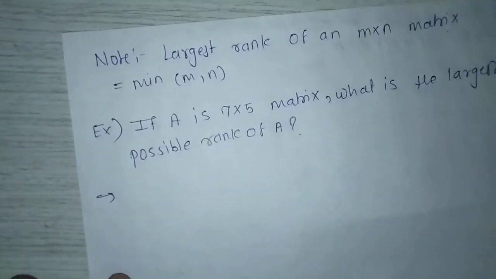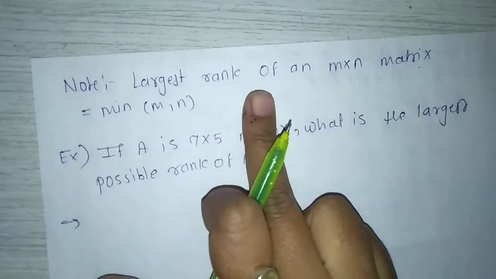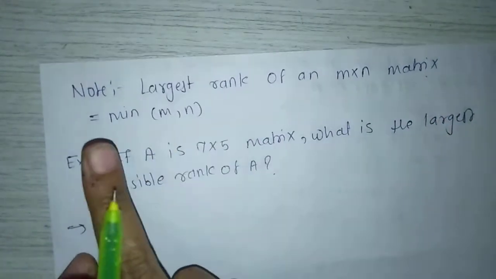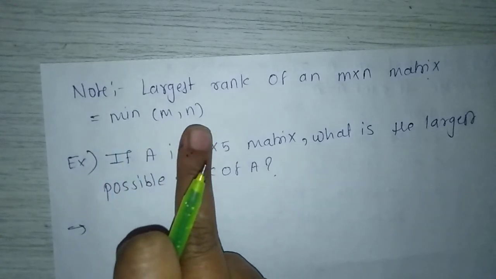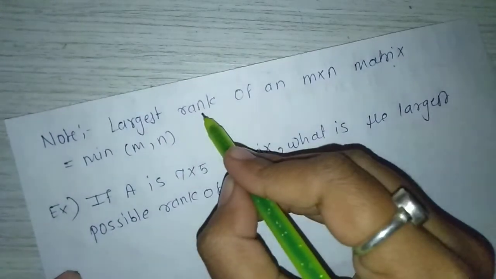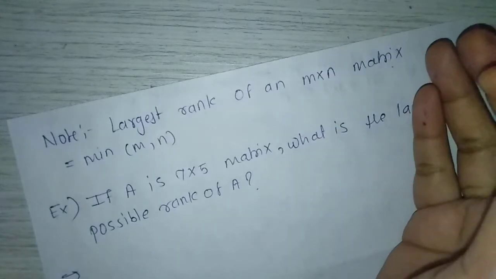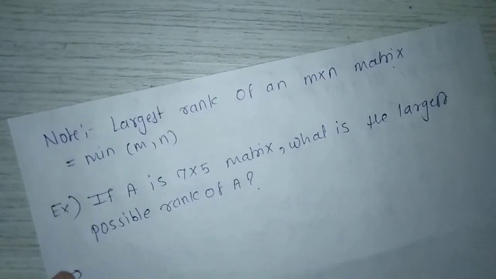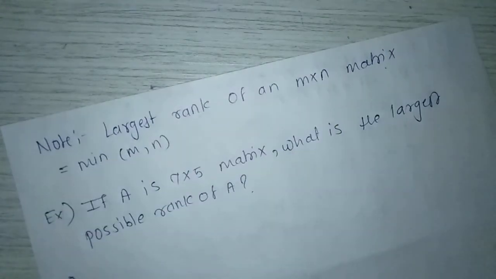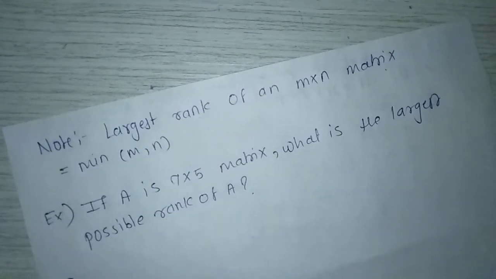Next, note: the largest rank of an m by n matrix equal to the minimum of m and n. If we have an m by n matrix and ask for the rank of A, then the largest rank is nothing but the minimum of m and n.